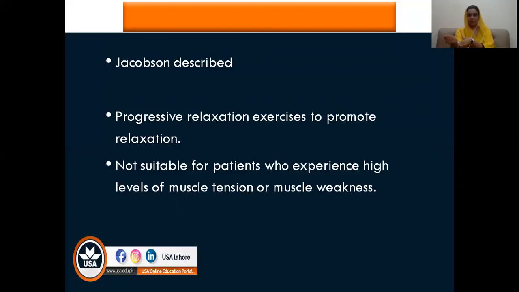Now elbow muscles contract, release. Now shoulder muscles contract, release. Neck muscles contract, release. So starting from the distal limbs, finally the whole body will be involved in this process where you will intentionally tighten up the body muscles and then let go and relax. So this is called the progressive relaxation technique.